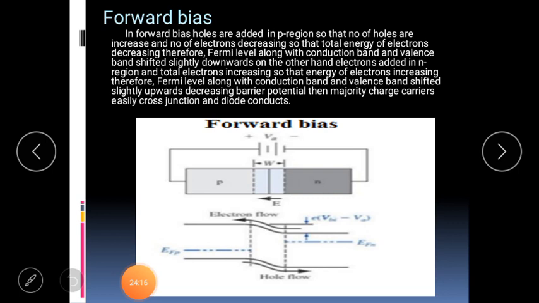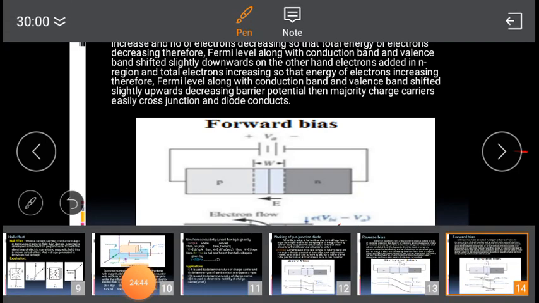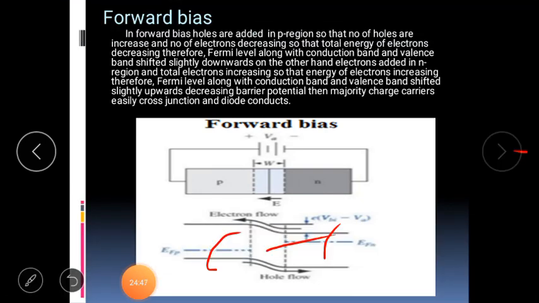This causes the shift in the Fermi energy level in the p region in this way, and in the n region in this way, and the potential barrier is decreased. This decrease in potential barrier allows majority charge carriers to cross the junction and conduction takes place, which means the diode conducts in forward bias. The shifting of the Fermi energy level easily explains how the conduction takes place and how the depletion region is decreased.